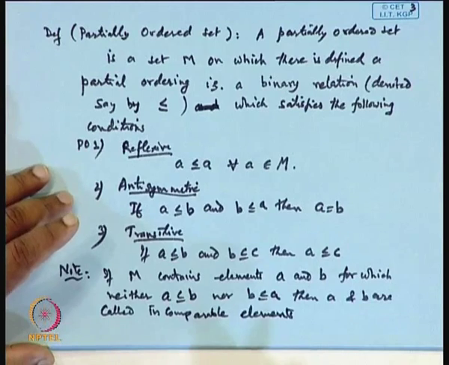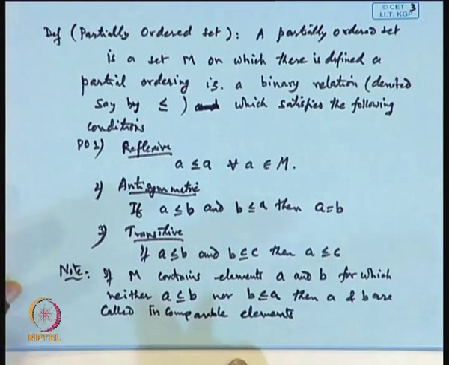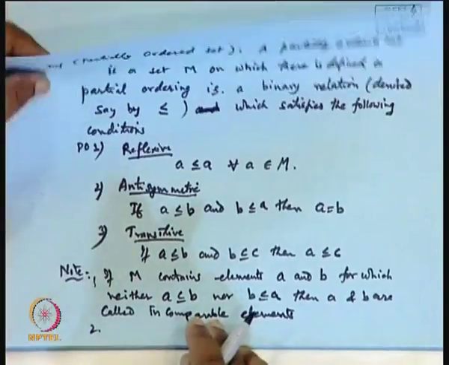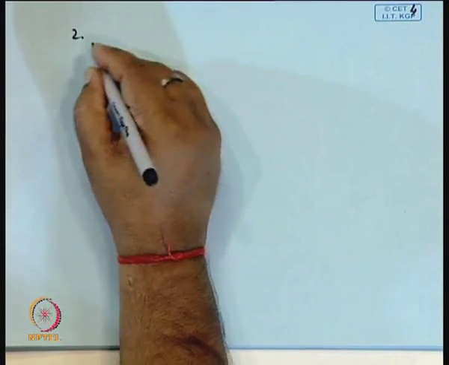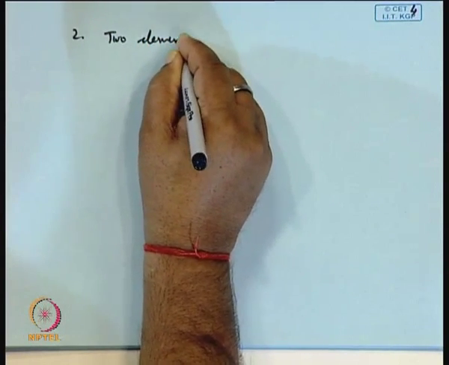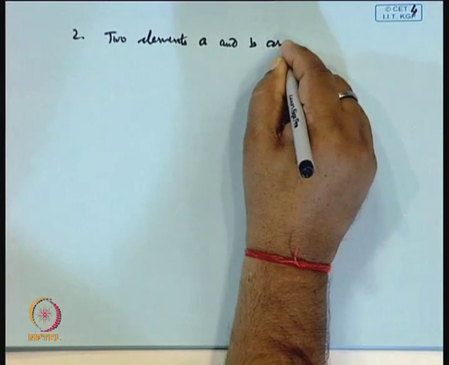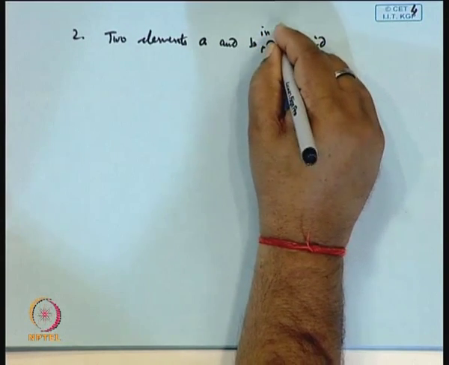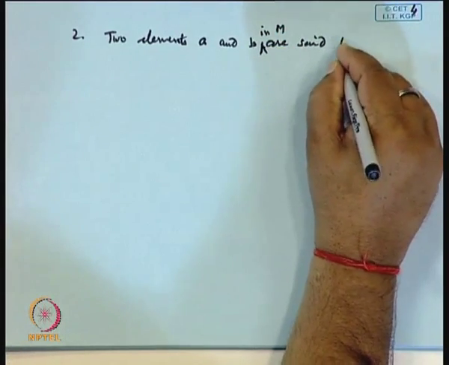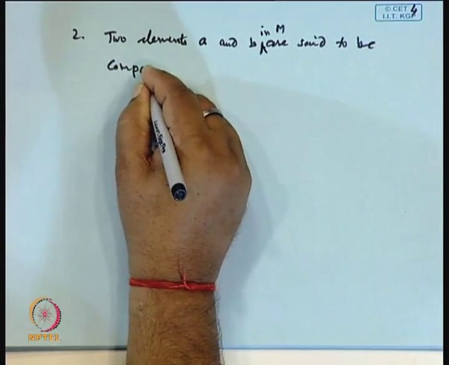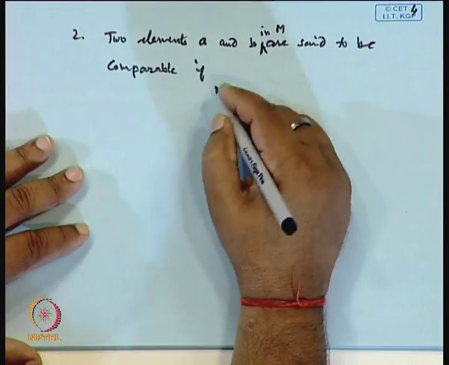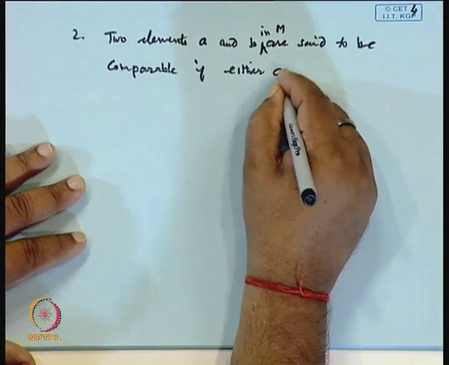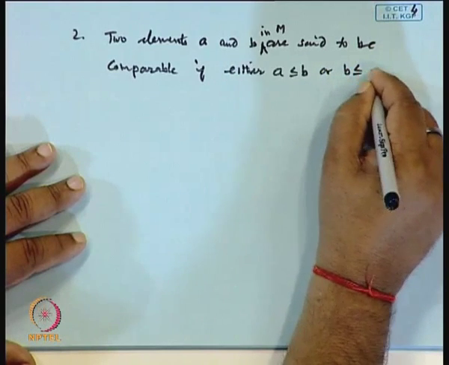In contrast, two elements a and b in M are said to be comparable if either a is related to b, or b is related to a, or maybe both.